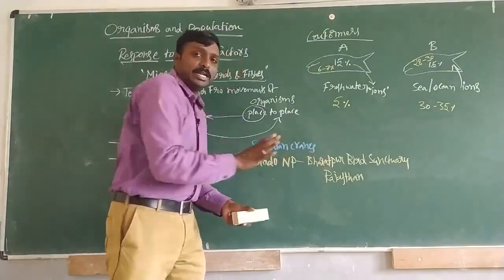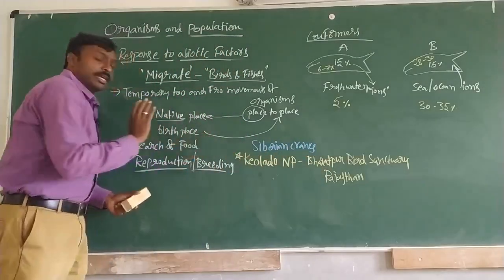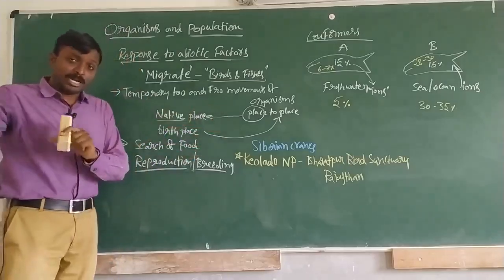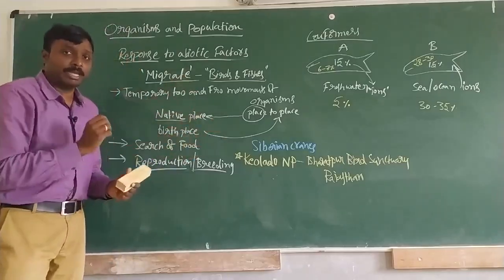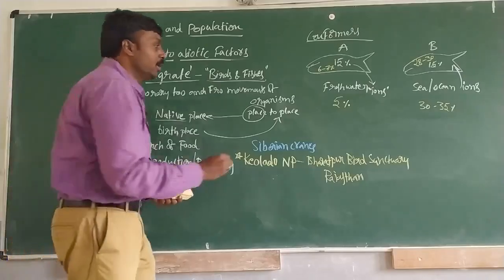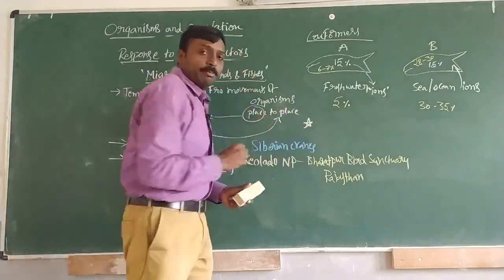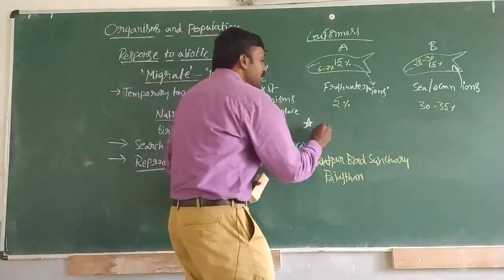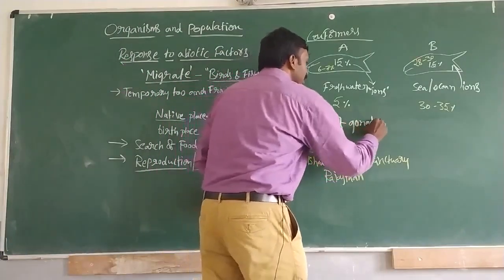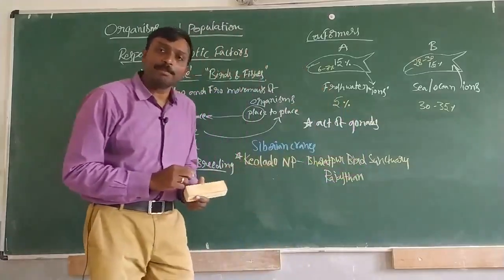Bharatpur Bird Sanctuary also comes under Keoladeo National Park. It is located in Rajasthan, and the main reason why these cranes are coming all the way from Russia is for reproduction. And here we need to remember an important point. For the effective action of gonads, light is very very important.